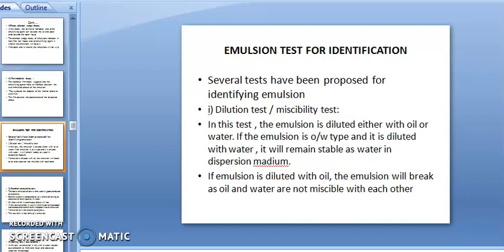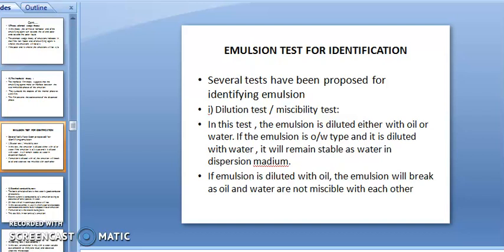Then emulsion tests for identification. If you are preparing an emulsion, or if a marketed preparation is there, what type of emulsion it is can be identified with the help of the following tests. You have to carry out these tests and analyze whether it is an OW or WO type emulsion, or a micro emulsion.